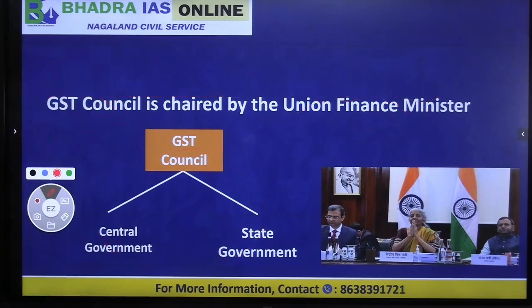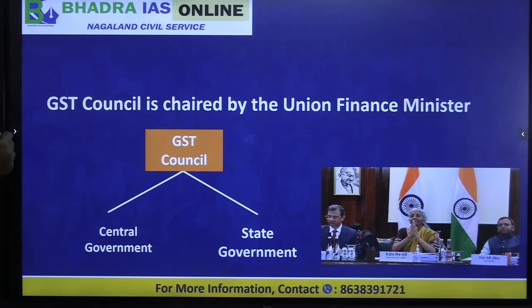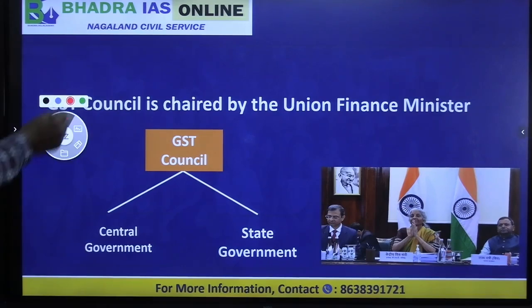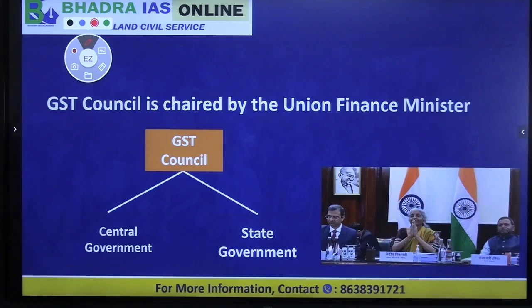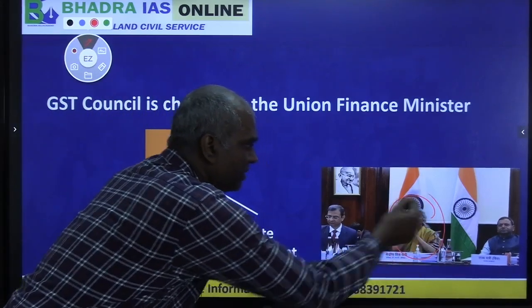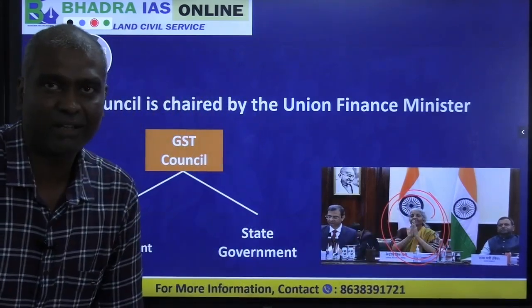Now let us look at the GST Council. Whenever there is any problem on how to implement GST, or what changes are to be made in GST, these decisions are taken by the GST Council. The GST Council is chaired by the Finance Minister, currently Nirmala Sitharaman.